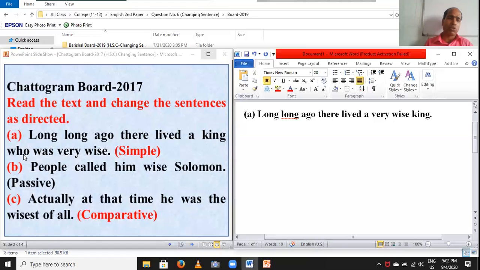So you have to cut who and was, and set very wise before king. In this way, you can change into simple from complex. So I have written: Long ago, there lived a very wise king.